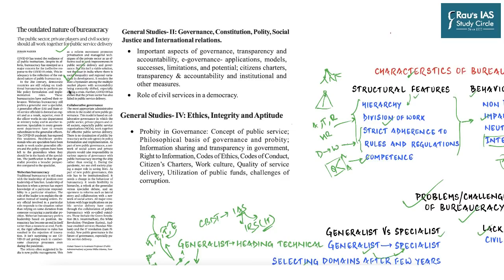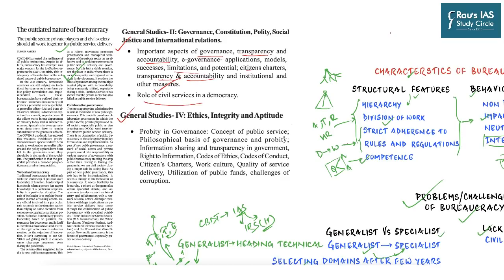Now in this very small discussion, the author tries to put across a point that Indian bureaucracy is plagued with a lot of issues and challenges. And it's time for us to resolve these issues. Now if you look at GS paper 2 and GS paper 4 syllabus, you will find all these matters written prominently in the syllabus. For example, let's take this GS 2 syllabus. Important aspects of governance, transparency and accountability, e-governance, limitations and potential, citizens charter, transparency, accountability and institutional and other measures. Role of civil services in a democracy.